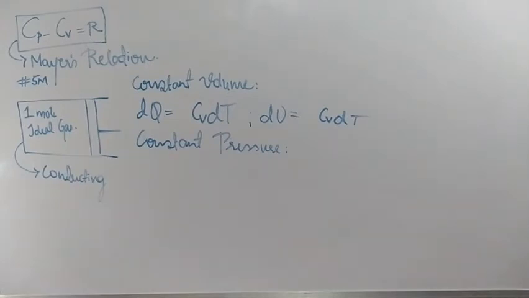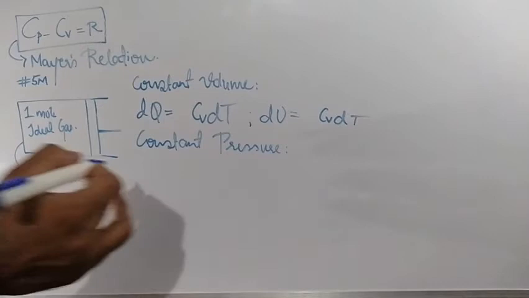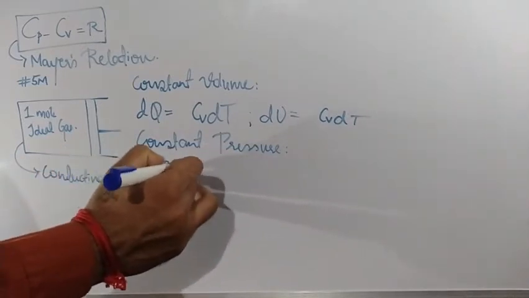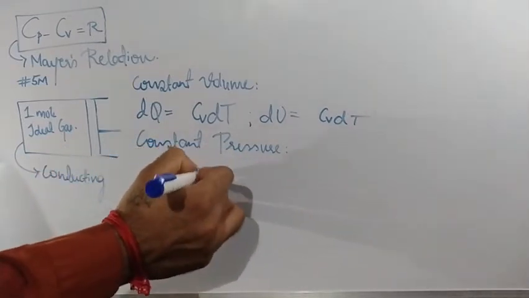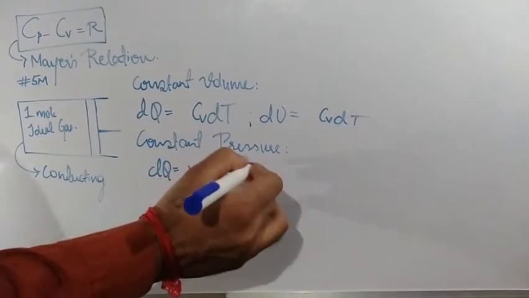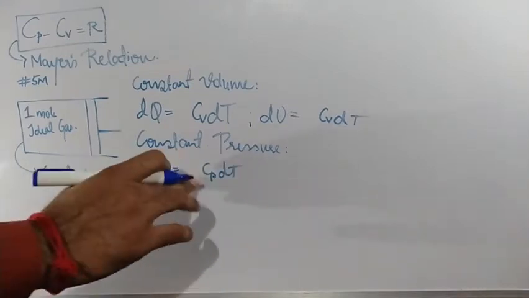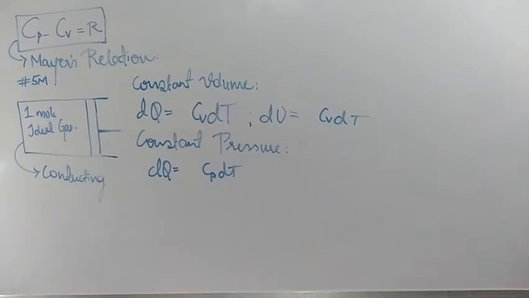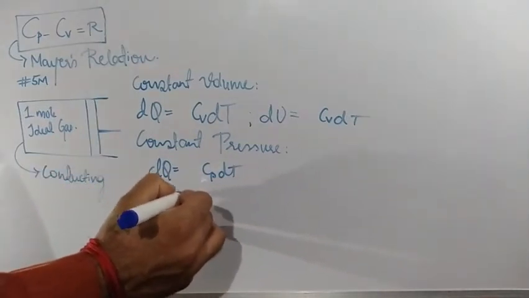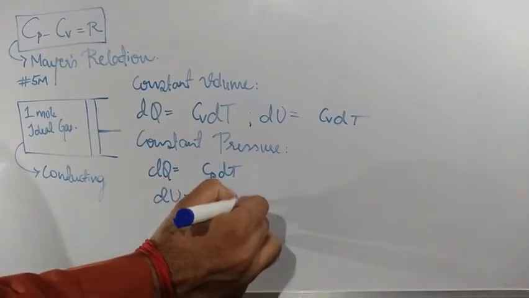Now, in case of constant pressure, first calculate the value for dq. dq is nothing but nCp delta T. N value is 1, substitute 1 here. Change in internal energy, dU, is nothing but nCv dT.